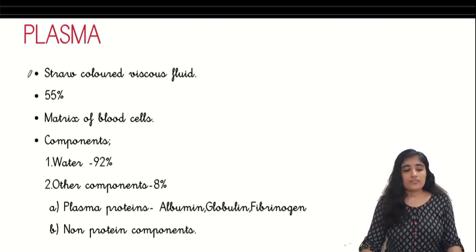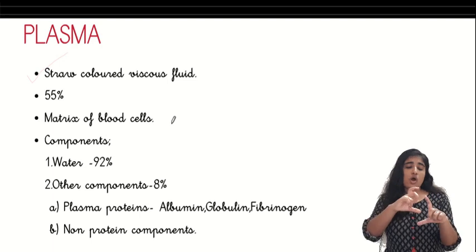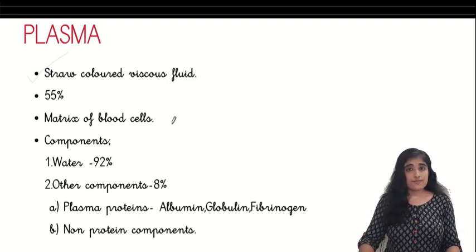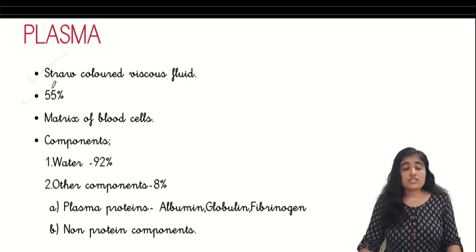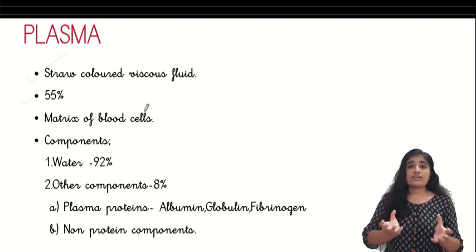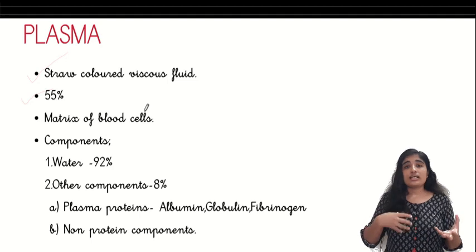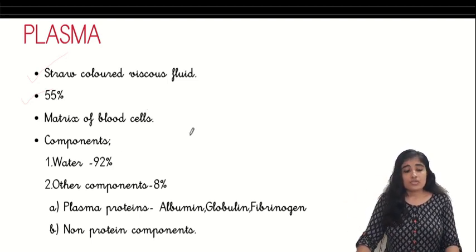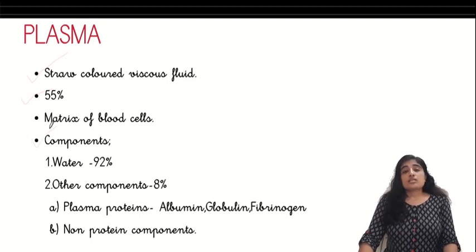So it's a viscous fluid. And we see that in the test tube, almost 55% of it is plasma, and the rest 45% is formed elements. So 55% is plasma. Now this forms the matrix. This is the fluid part we got, and we realize that this forms the matrix in which the formed elements were suspended. So what are the components of plasma?